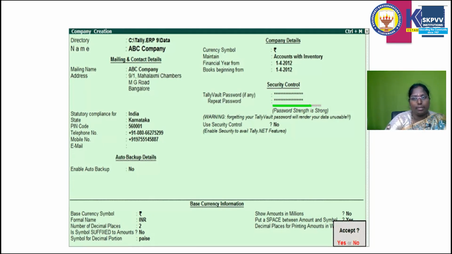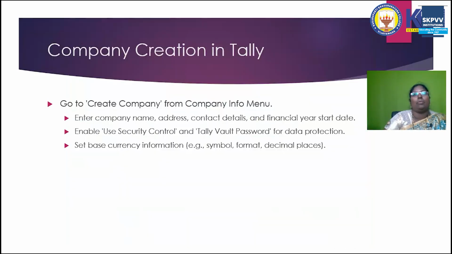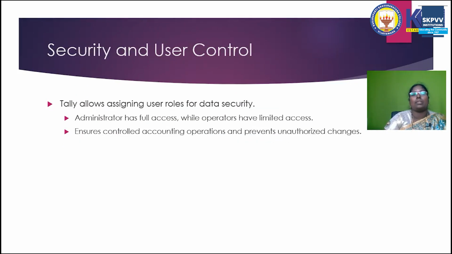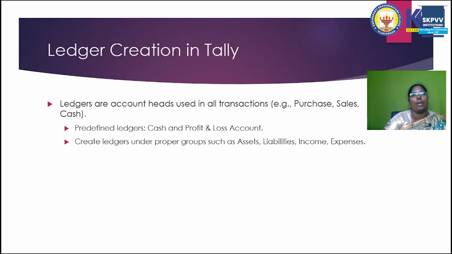Is it right? Okay. Next, on the topic of company creation in Tally, we discussed in depth the creation of the password, currency, alteration of the company and deletion of the company. Next, we will discuss security and control, and user control. The first step, company creation, is successfully completed. The second step is selection or creation of ledgers.